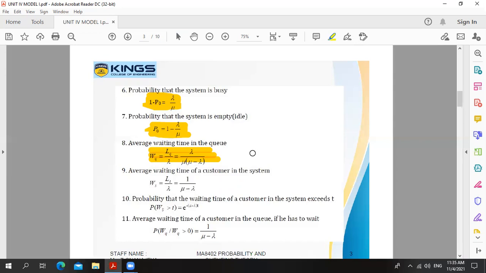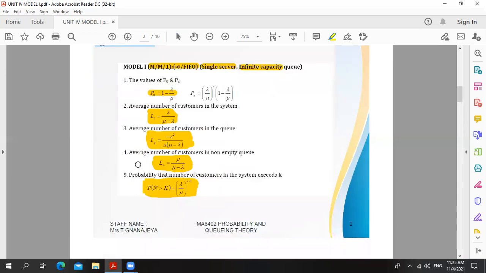Next, we need the waiting time in the system. It is denoted by WS. Here also we are using Little's formula. WS is equal to LS divided by lambda. In formula number 2, we have the formula for LS. So LS is lambda divided by mu minus lambda.